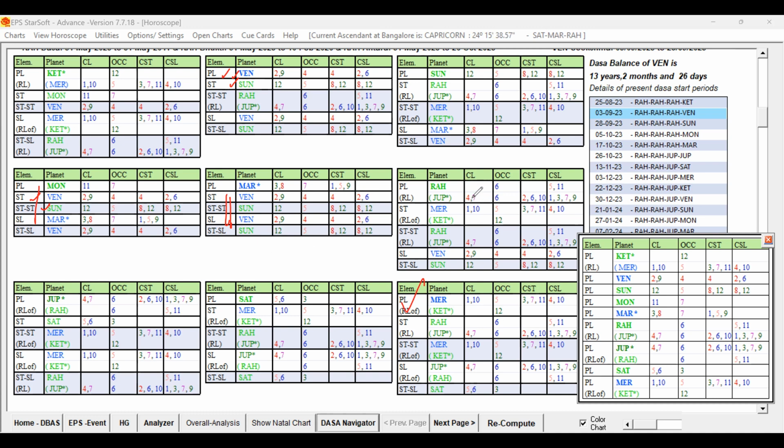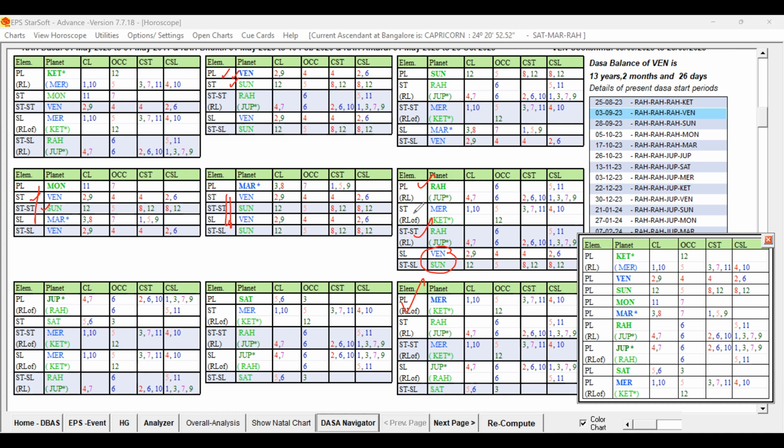Prior to that, Rahu is coming. Rahu has got Venus and Sun here. So Rahu is good, right? And when Rahu is ruling, Rahu itself is a good key planet. So in the Antara lord, which is having Rahu as the star lord, if it is present, it is well and good.